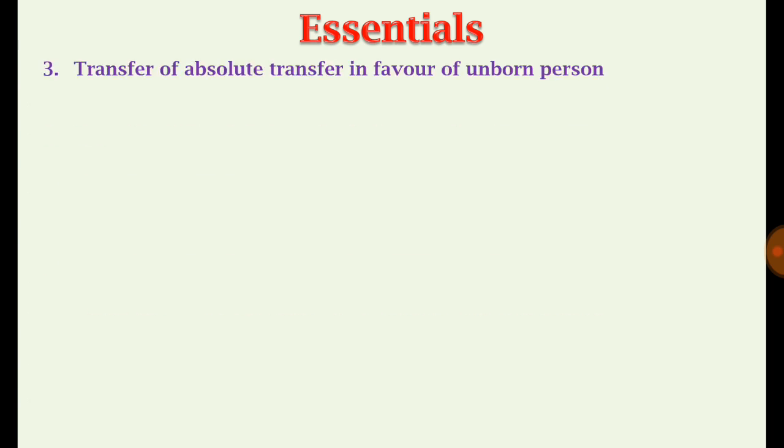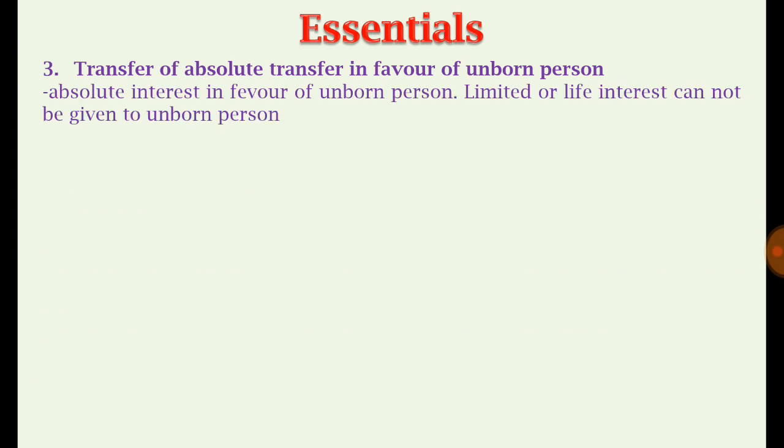Then the third essential is the transfer of absolute interest in favor of the unborn person. When the unborn person, the ultimate beneficiary, comes into existence, absolute interest in that property should be absolutely transferred to that person. At that time, no right of the transferor shall remain in that property.